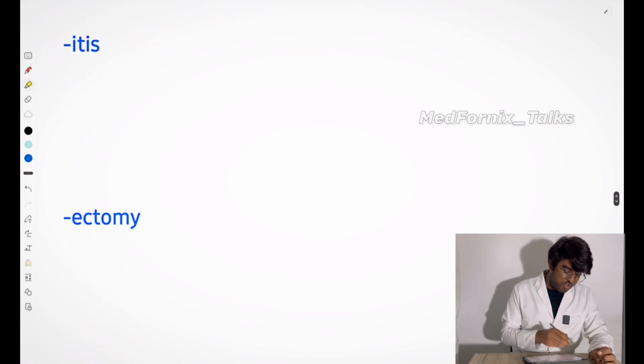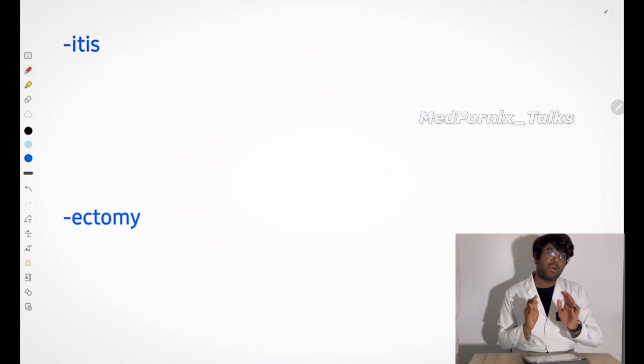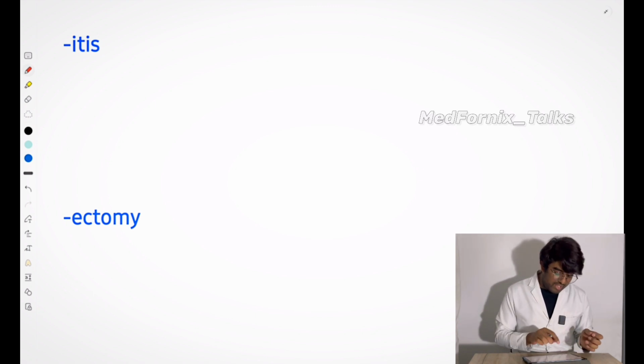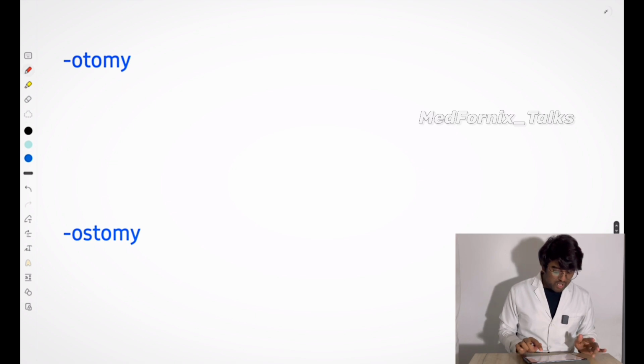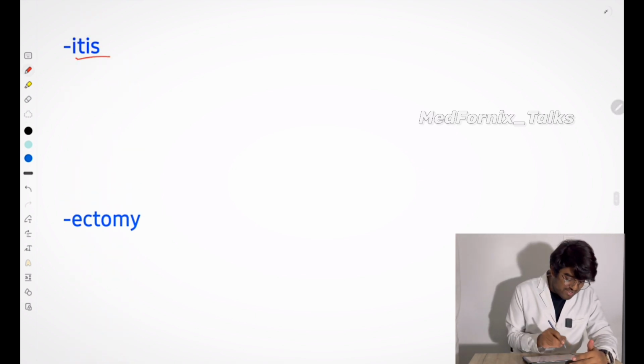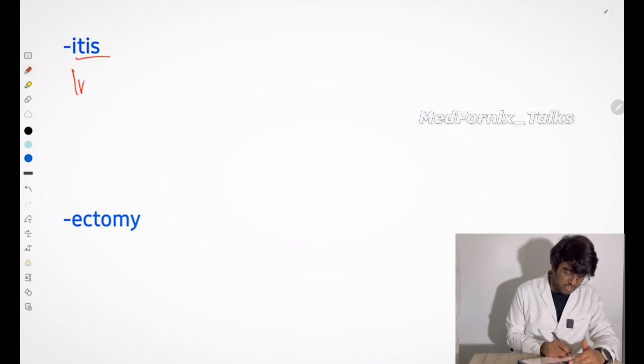So now we are going to talk about something else. There are only 4 suffixes in anatomy. You have already heard them before: itis, ectomy, otomy, and ostomy. Now we will talk about itis. What is itis? Simply, itis means inflammation.